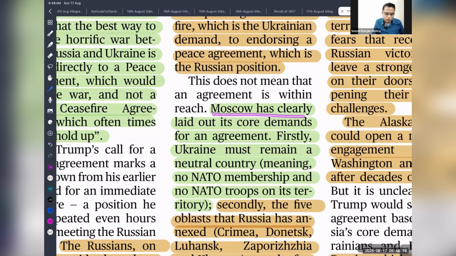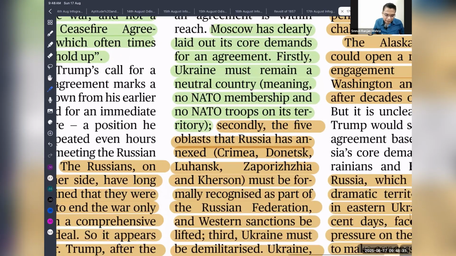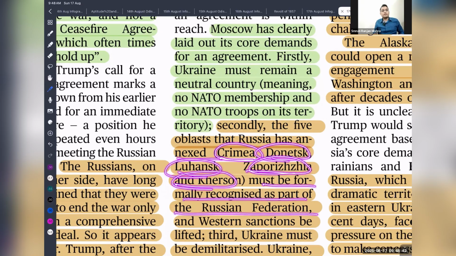Moscow has clearly laid out four demands. Firstly, Ukraine must be a neutral country, meaning no NATO membership and no NATO troops on its territory. So the first one is that Ukraine needs to be a neutral country. Second is recognition of the Russian annexation. That means Crimea, Donetsk, Luhansk, Zaporizhia, and Kherson must be formally recognized as part of the Russian Federation.